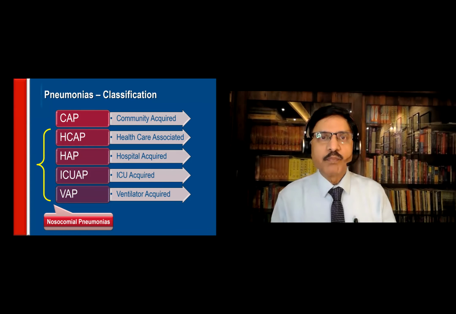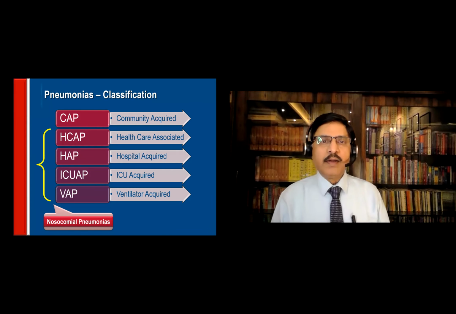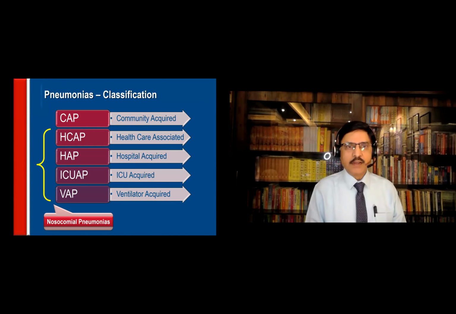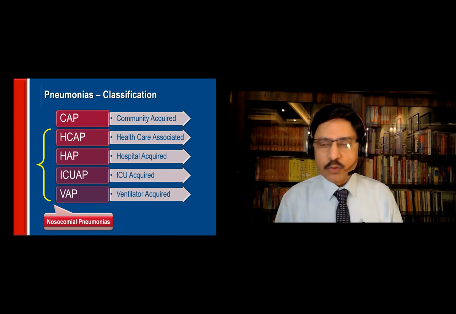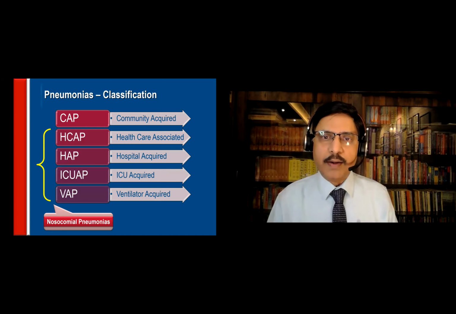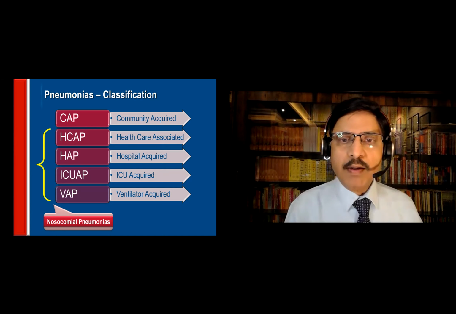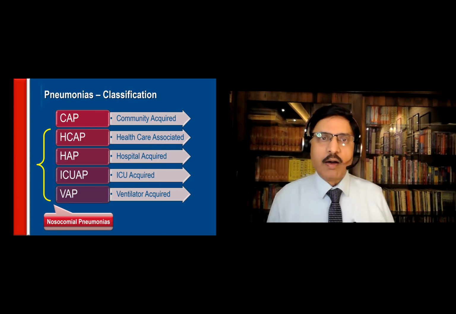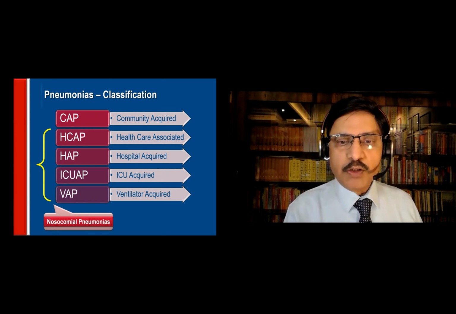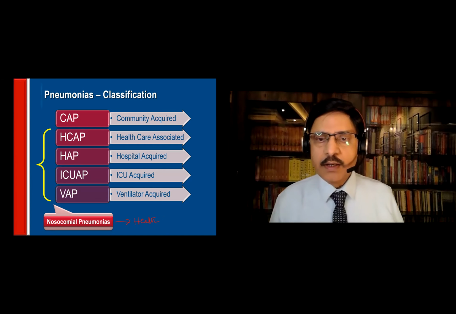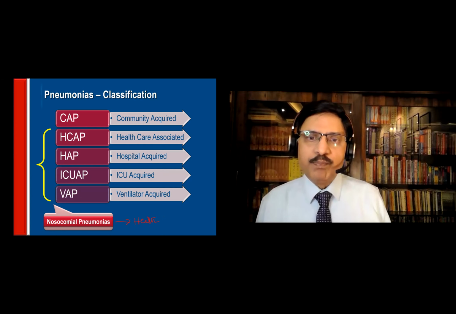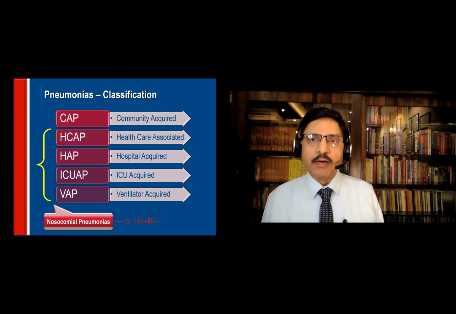Now, as you see here on this slide, we have 4 or 5 entities, and the ones 2, 3, 4, 5 are nosocomial pneumonias. What is nosocomial? Hospital acquired or healthcare acquired or ICU acquired or ventilator acquired. Something to do with the healthcare, right? Healthcare related pneumonias are called the hospital acquired pneumonias associated with healthcare, ICU acquired, and ventilator acquired.